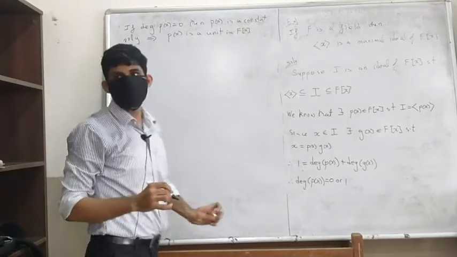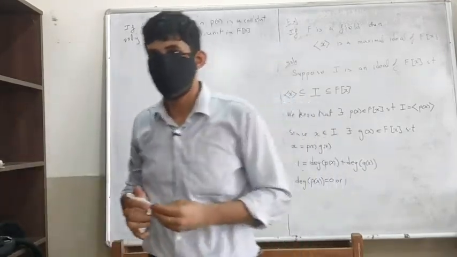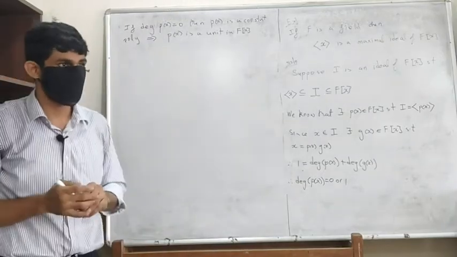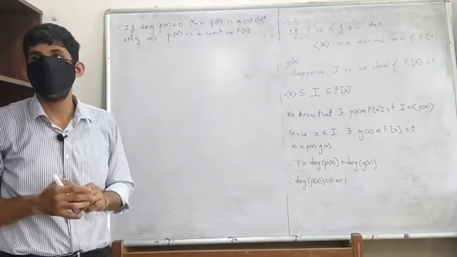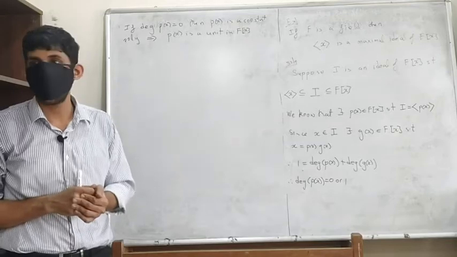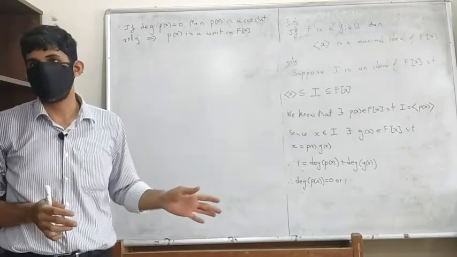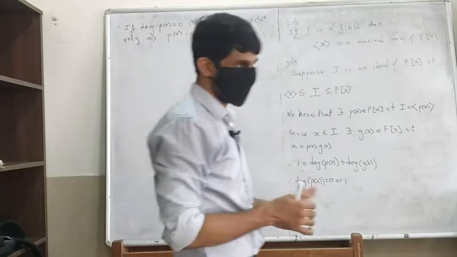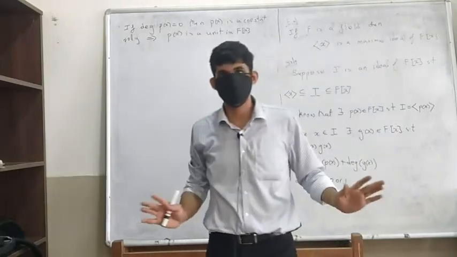By the way, what are the units in F[x]? All constant polynomials. All constant polynomials are units. These are the only units, right?